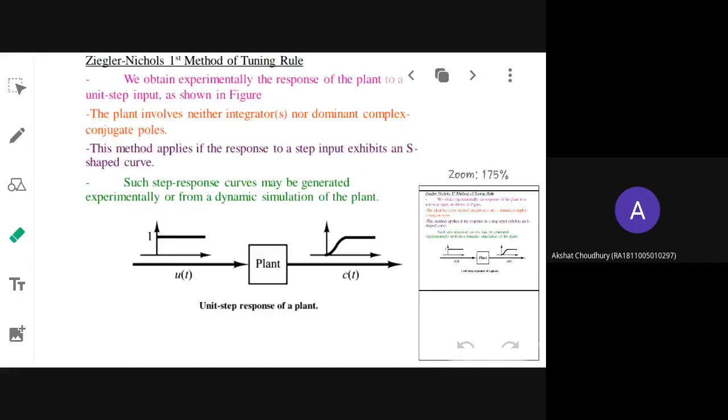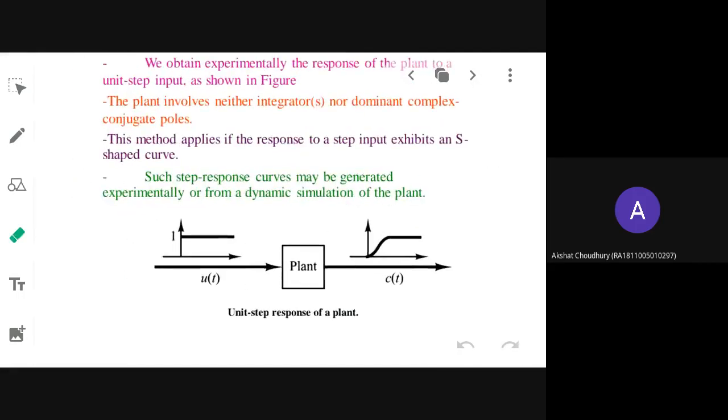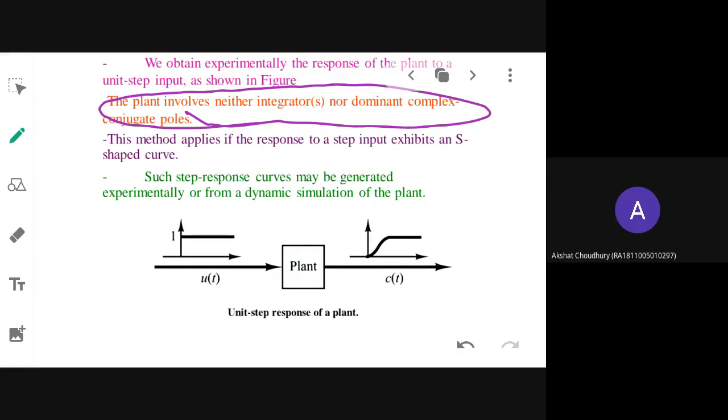So this is the first method of tuning. As I told you, the plant should involve neither an integrator nor dominant complex conjugate poles. These roots should not be present. The poles should not be of this nature. Then only you can use this particular method.